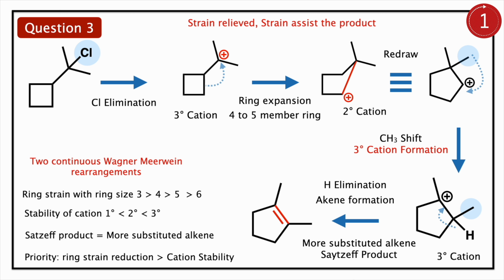Since there is no counterion, an alkene will be formed. The alkene will be the more substituted alkene, that is to say the major product forms. The concept you have to learn here is: if strain is present in the system during rearrangement, the ring always expands to reduce the strain.